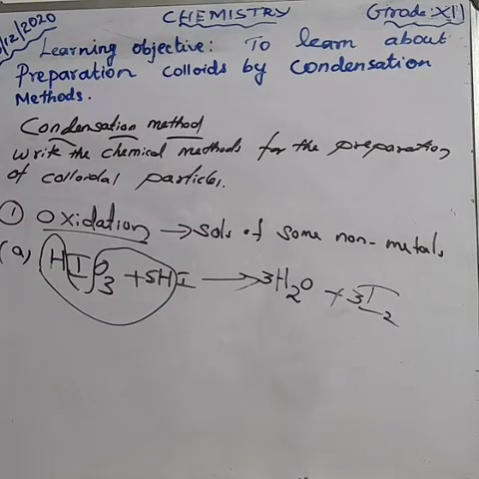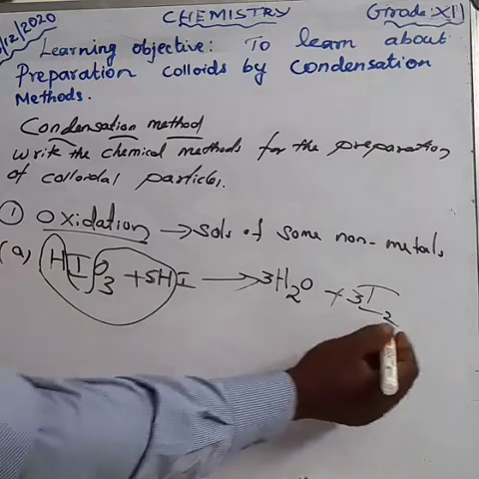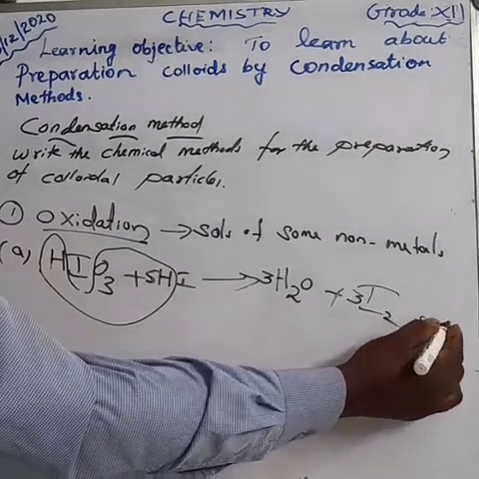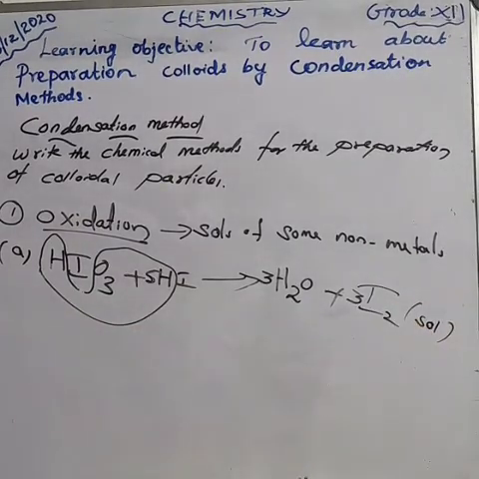Try to balance that one. Anyhow, we get iodine salt. Iodic acid reacts with hydrogen iodide, and we get iodine with water molecules. This is one of the equations.